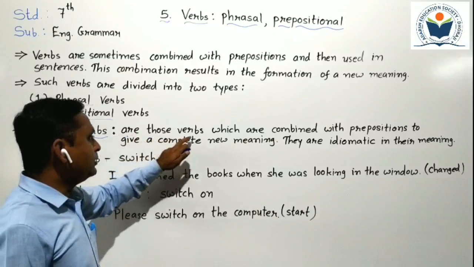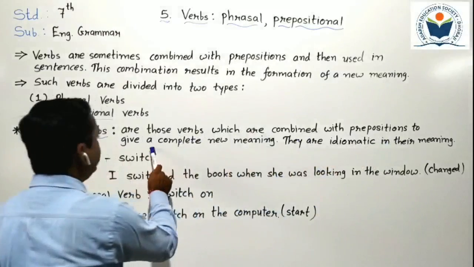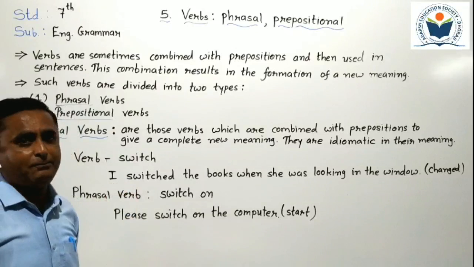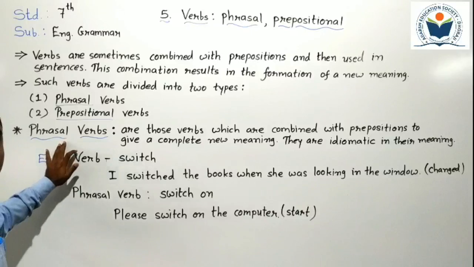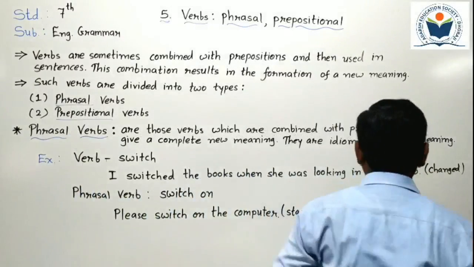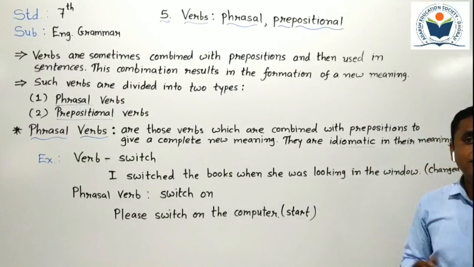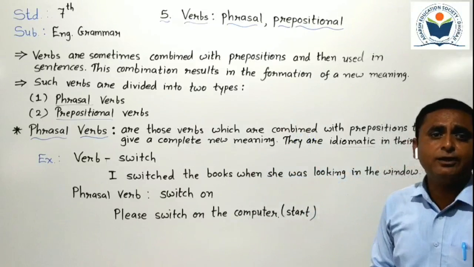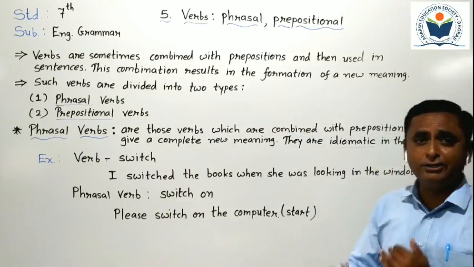Phrasal verbs are those verbs which are combined with prepositions to give a completely new meaning.